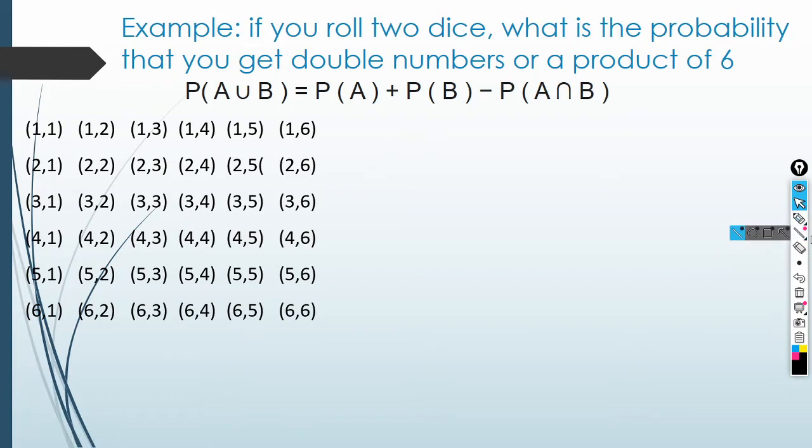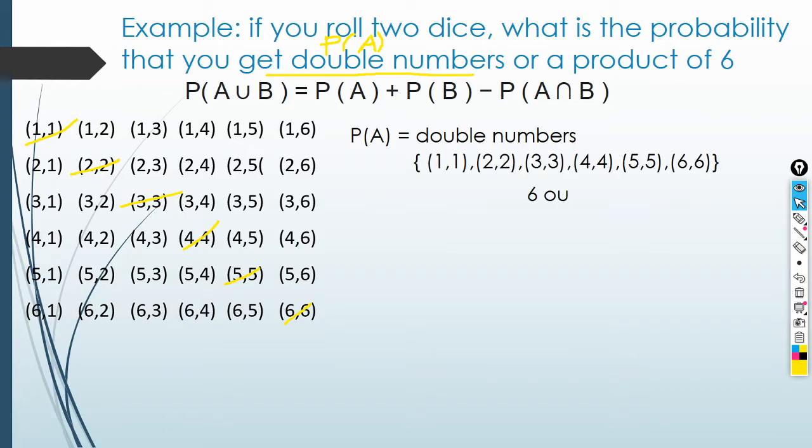First, P of A is the one with double numbers. Which ones have double numbers? 1, 1; 2, 2; 3, 3; 4, 4; 5, 5; 6, 6. So there are 6 outcomes.